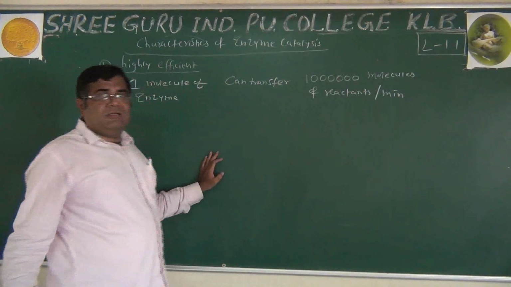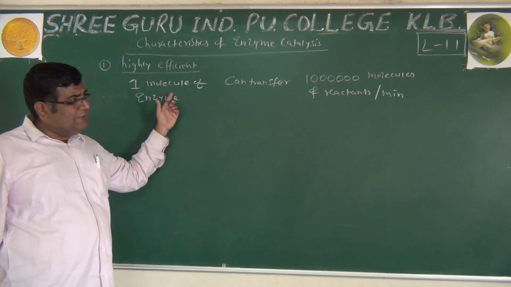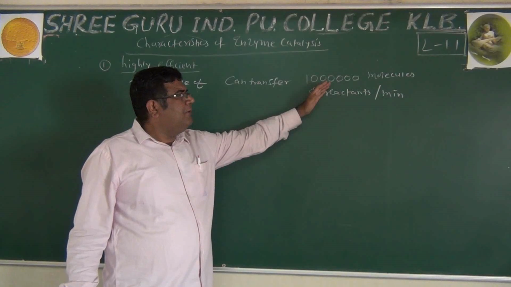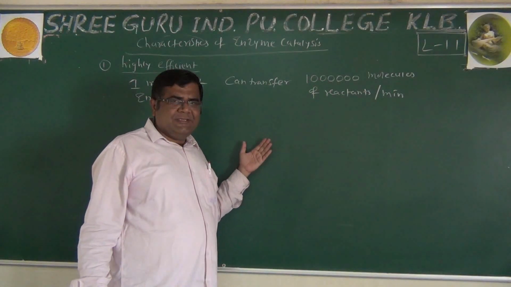So look at the rate of conversion of reactant into product. One molecule of enzyme is enough to convert 10 lakh, 1 million, molecules of reactants per minute. So they are tremendously efficient.